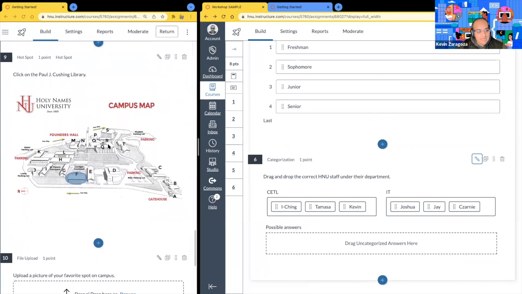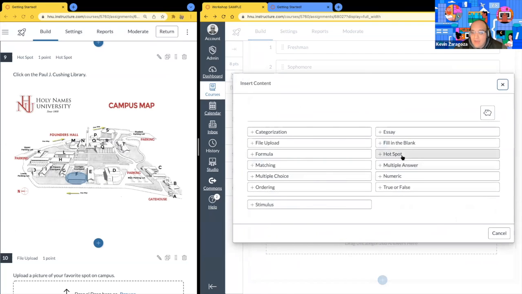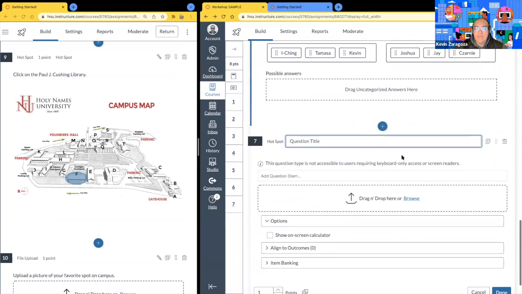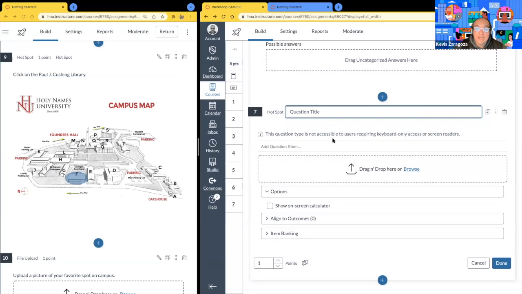The next question type is the hotspot. So I'll go ahead and hit plus. I'll look for that hotspot option. And then over here, this question type is not accessible to users requiring keyboard only access or screen readers. So if you know any of your students have keyboard only access or require screen readers, keep them in mind. Probably don't use this hotspot type question.